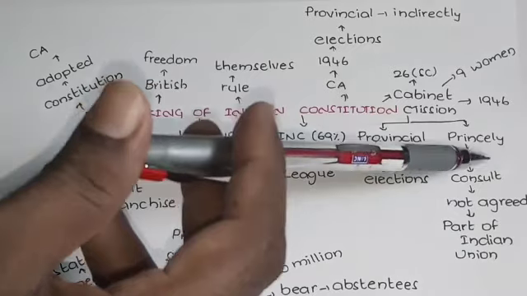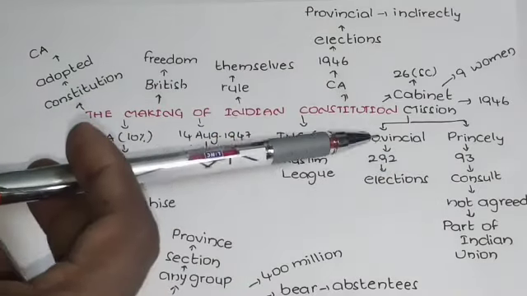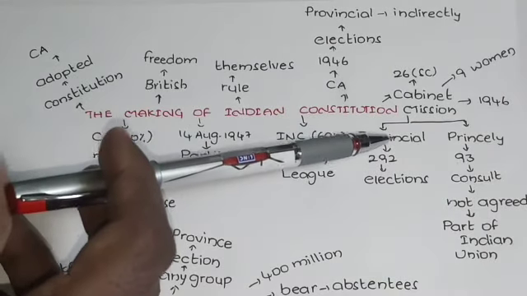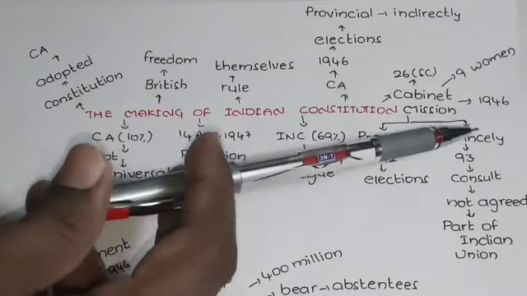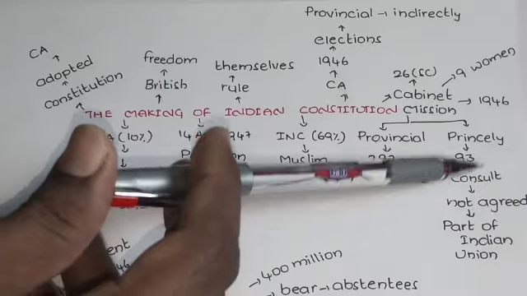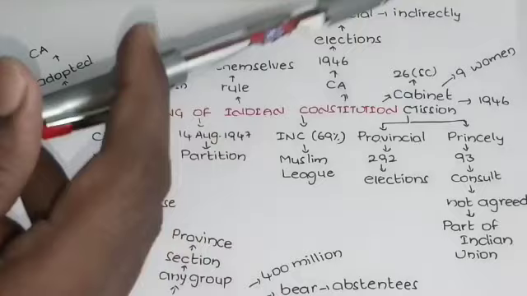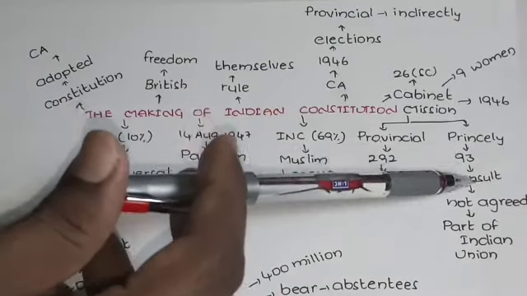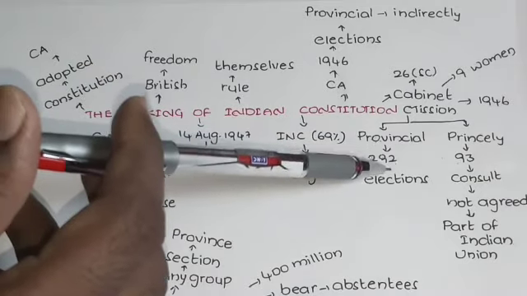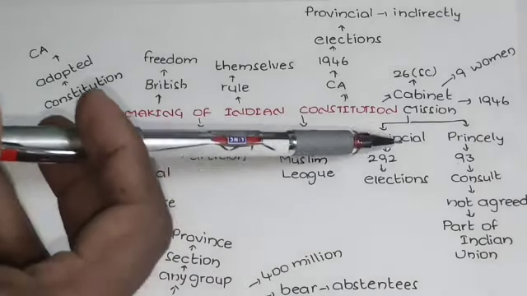So in these princely states, how many members? 93 members were elected here. What is the difference between provincial and princely here? In the provincial areas, elections were conducted. But in the princely states, they did not conduct any elections. Directly they consulted, meaning they were elected through consultation. Whoever was favorable to the king was appointed as a member here. But in the provincial areas, they conducted elections, and that too not direct elections, only indirect elections. Only 10% of the people voted.